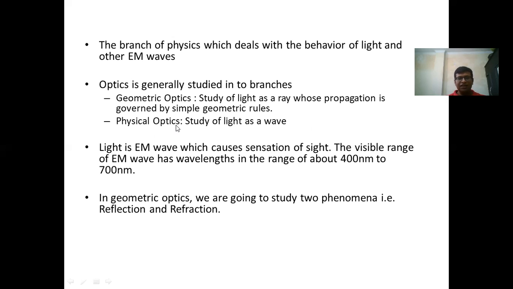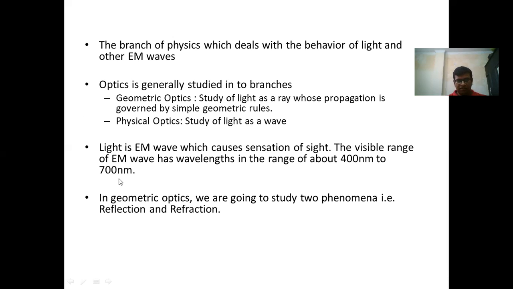In physical optics, light is studied as a wave. Since we know that light has both types of properties, that is the particle nature and the wave nature. If the object is macro and light falls on macro objects, like mirror, glass slab, lenses, then it is governed by geometric optics, or simple geometrical rules are applied on it. But when light passes through a very small or minute aperture, it acts as a wave, and light shows all the wave phenomena which we are going to study in the next chapter.